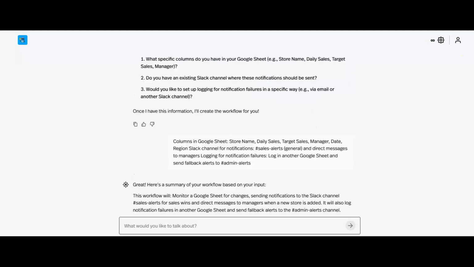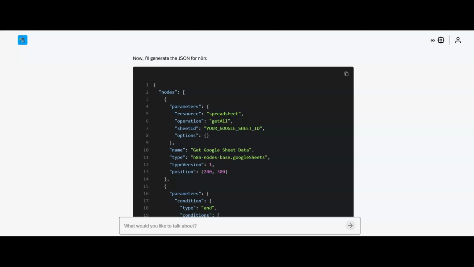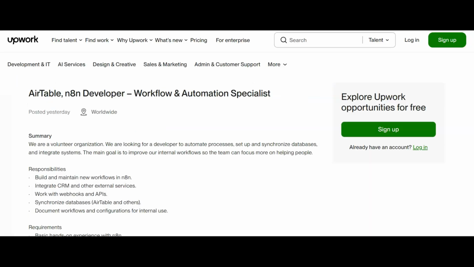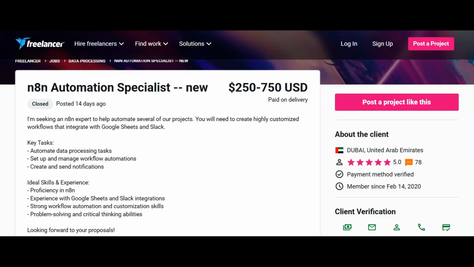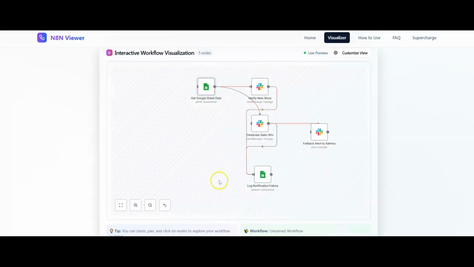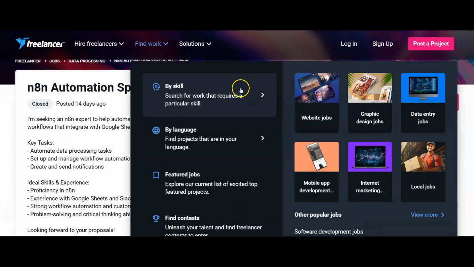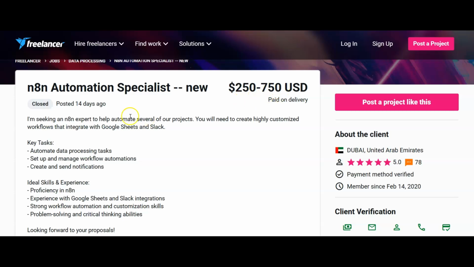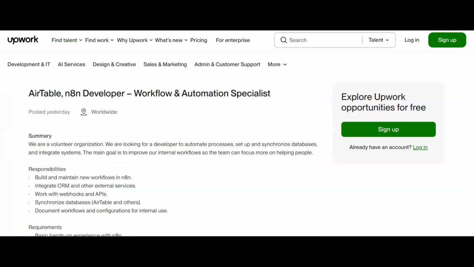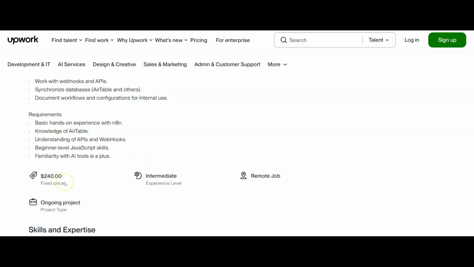But as you can see, even if you've never coded with n8n before, we now have a minimum viable product that is tailored to one of these gigs and a way that you can show people exactly what the final product is going to look like. And then what you're able to do is get the job, do the build in n8n, knowing that your costs are covered, and therefore you've made your first $250 to $750, or this one down here, fixed price of $240. That's easily going to cover your costs.